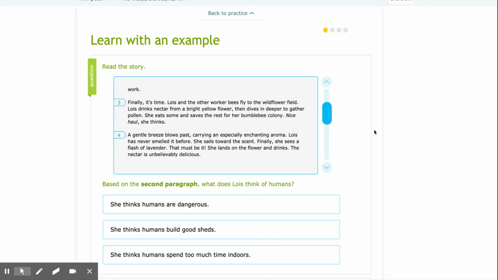Lois has never smelled it before. She sails toward the scent. Finally, she sees a flash of lavender. That must be it. She lands on the flower and drinks. The nectar is unbelievably delicious.